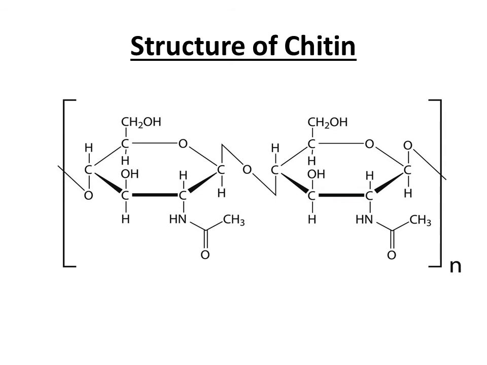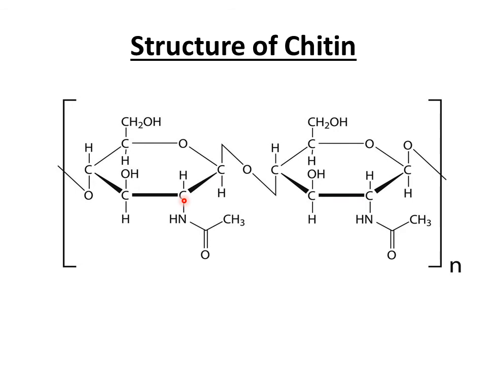This diagram shows the structure of chitin. As you can see, this is one molecule of N-acetylglucosamine and this is another molecule of N-acetylglucosamine, and this structure is very similar to glucose. The only difference is at carbon number 2: this is carbon number 1 and this is carbon number 2.